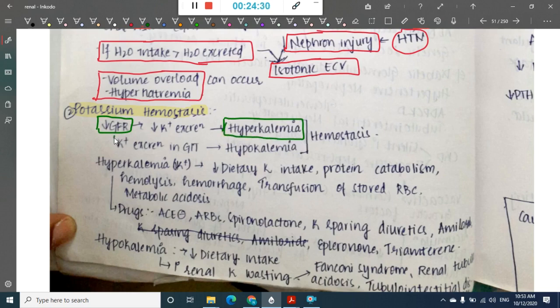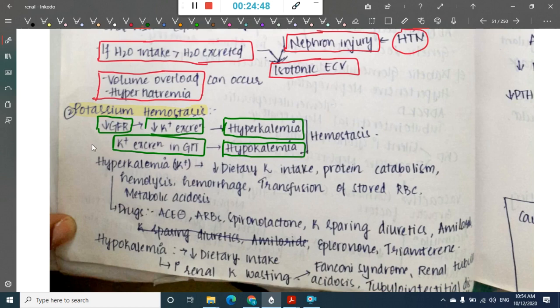Second, there is also decreased potassium excretion from the GIT. So because of potassium excretion from the GIT, there will be hypokalemia. So in chronic kidney disease, one can have either hyperkalemia or hypokalemia. Anything can happen.